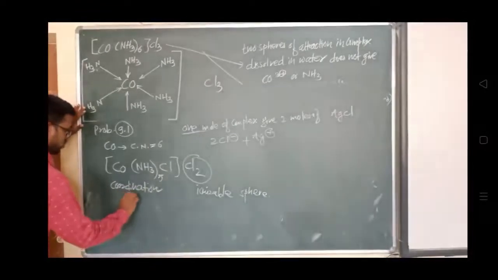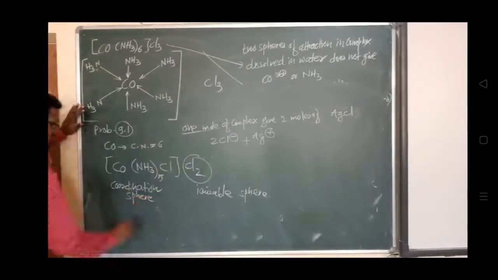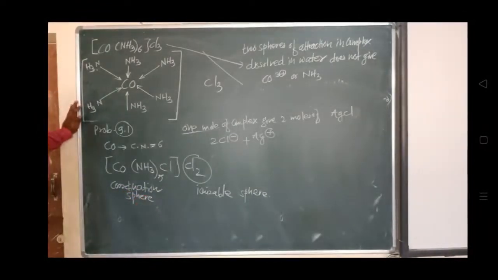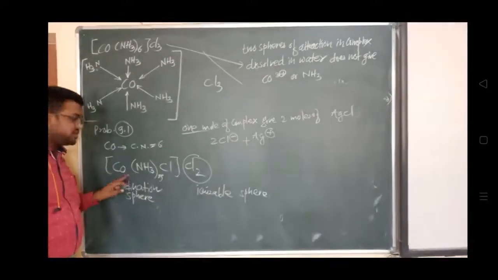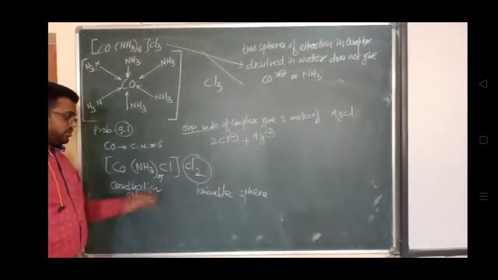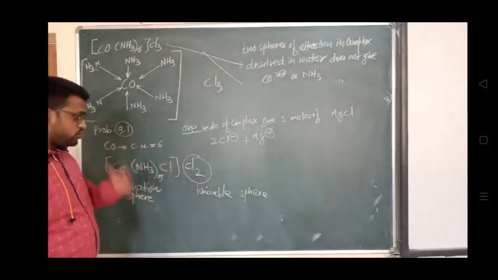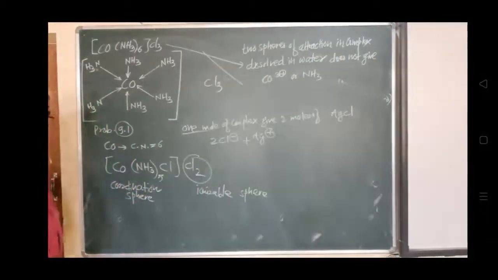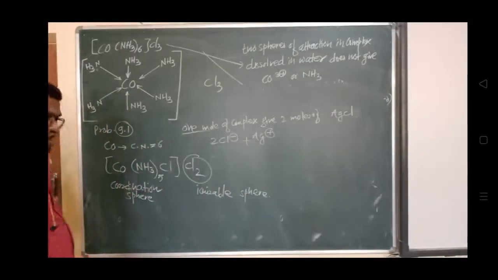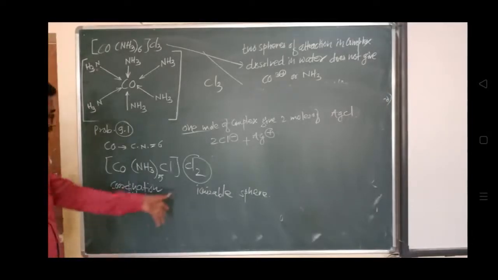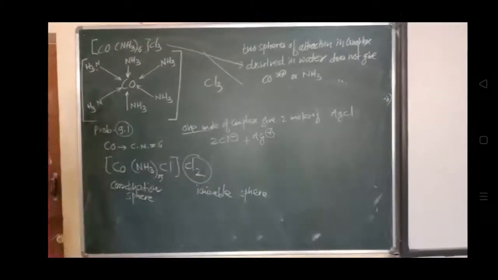हमने already देखा हुआ है coordination sphere consists of central metal ion along with the ligand attached. और बाहर वाला जो होता है वो ionizable sphere है, which can ionize, which is also called as a counter ion. इसको क्या बोलते हैं? Counter ion भी बोलते हैं. So this is about this question number.